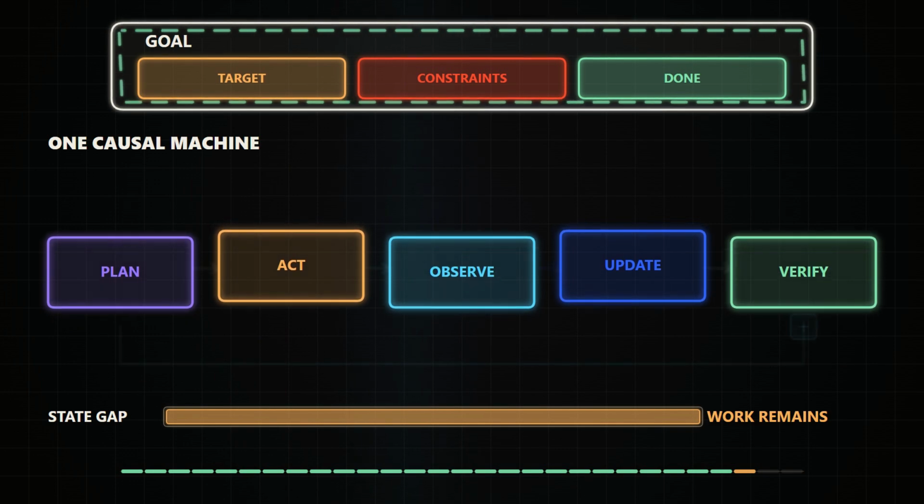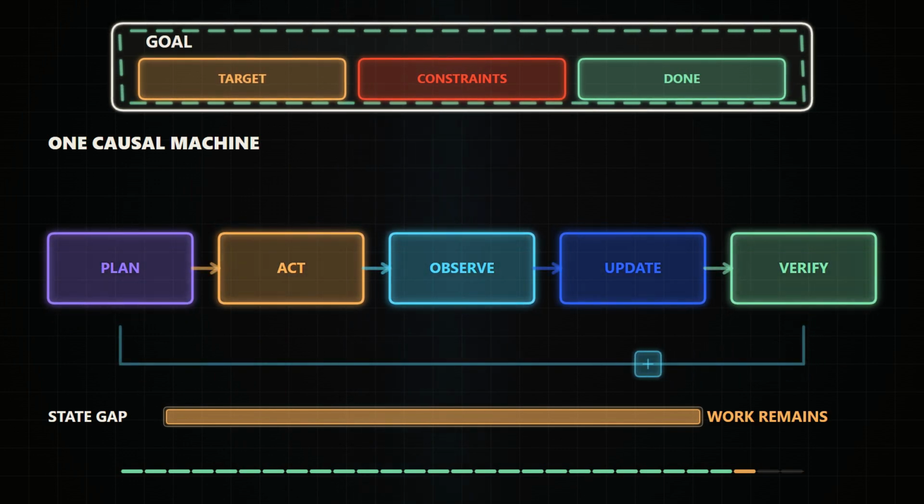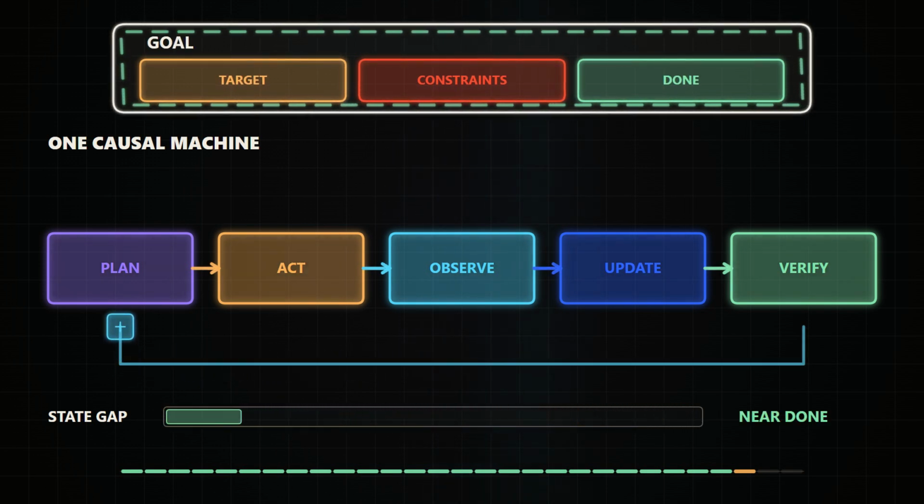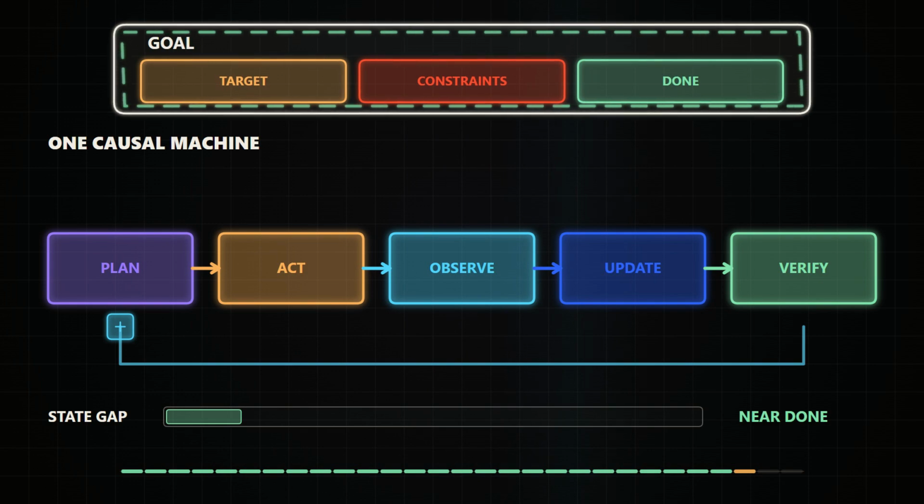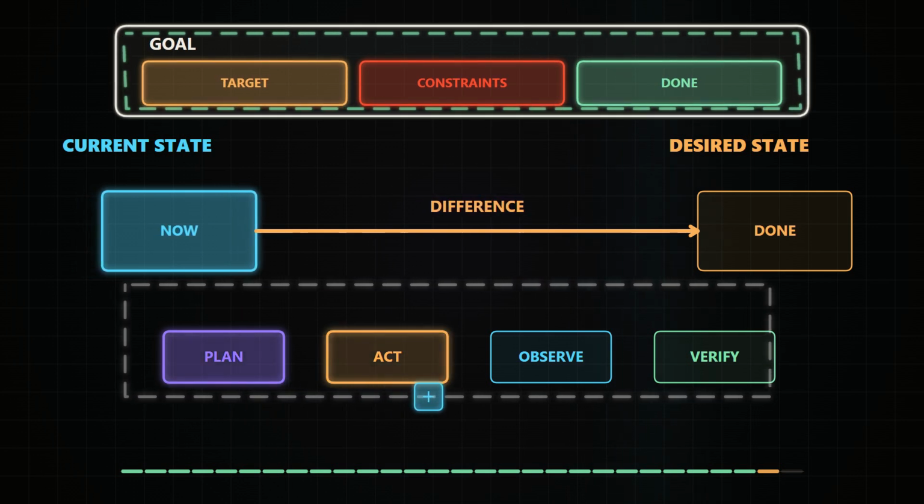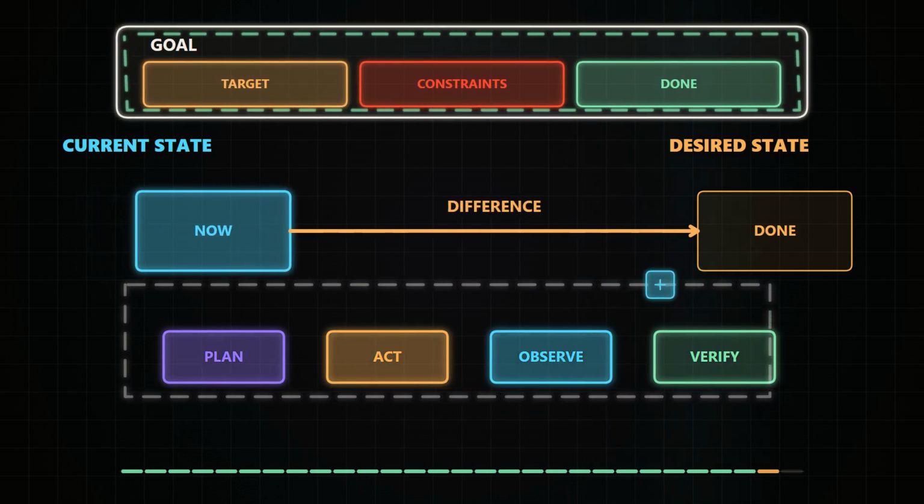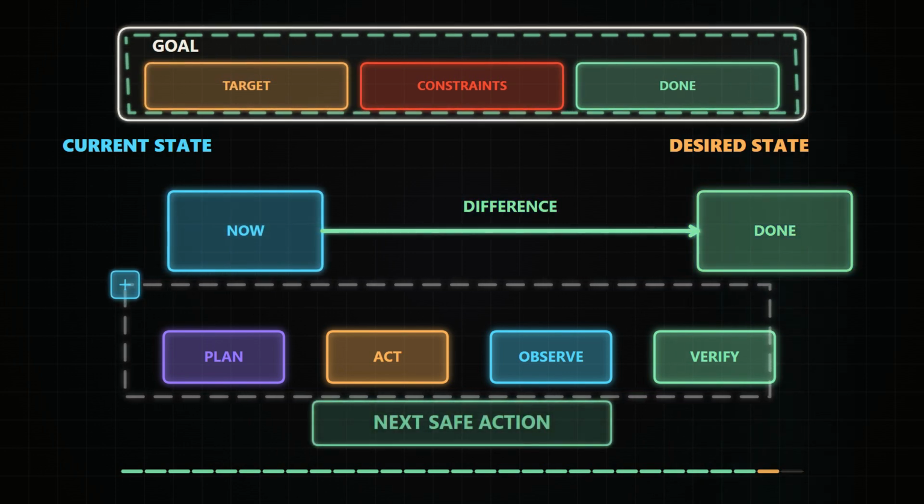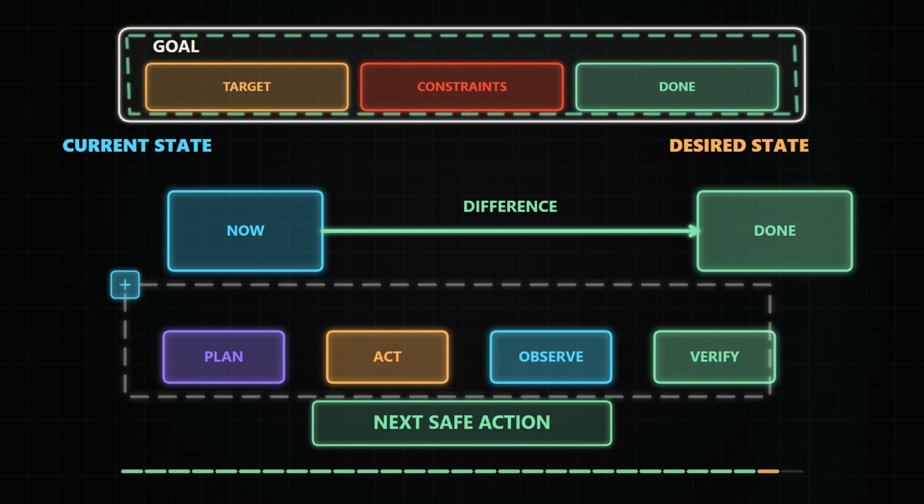The planner turns the gap into dependent tasks. Tools change the world. Observations update the state. Verification either closes the loop or sends work back through it. That is what goal-directed behavior actually means inside an AI agent. The goal does not pull the model forward like gravity. The surrounding system keeps translating the difference between now and done into the next safe, evidence-backed action.